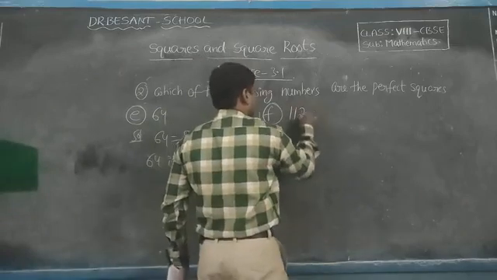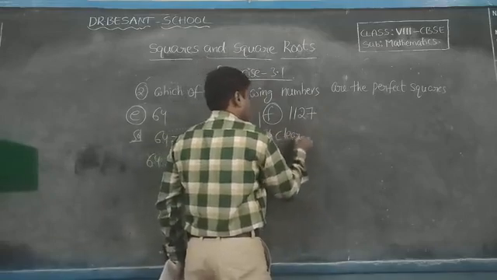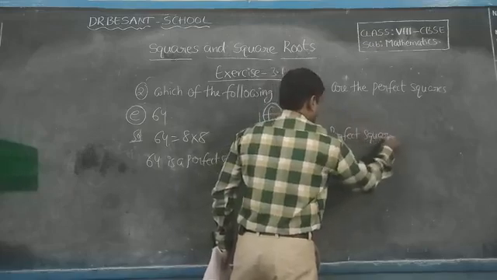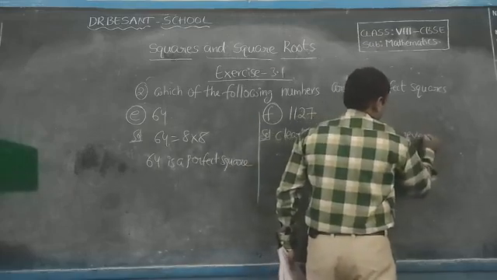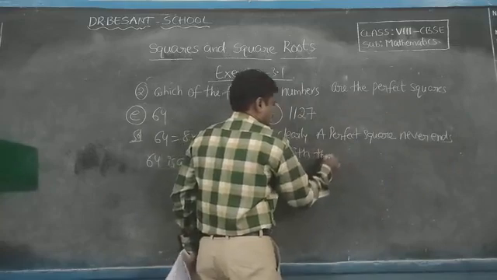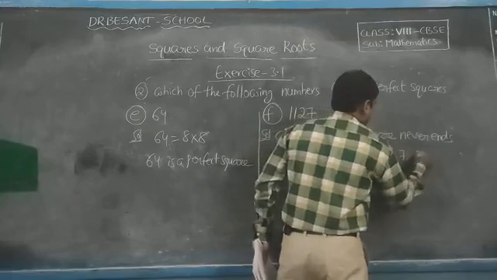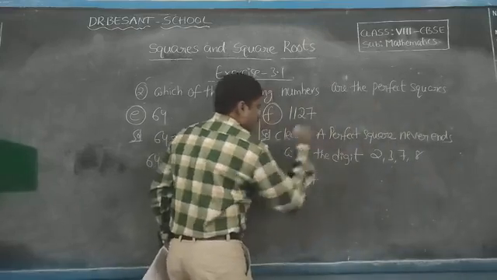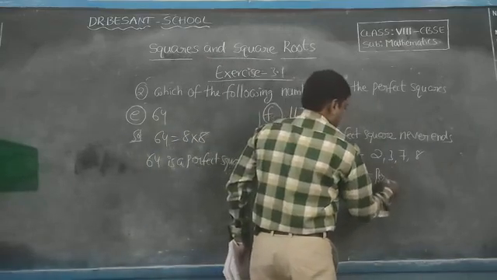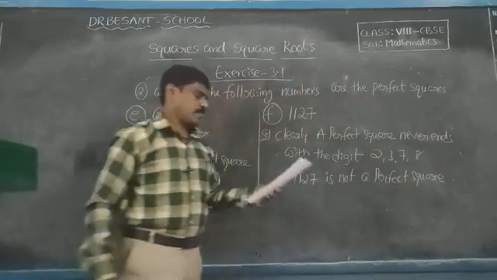Next, F, 1127. Clearly, a perfect square never ends with the digit 2 or 3 or 7 or 8. Therefore, 1127 is not a perfect square.